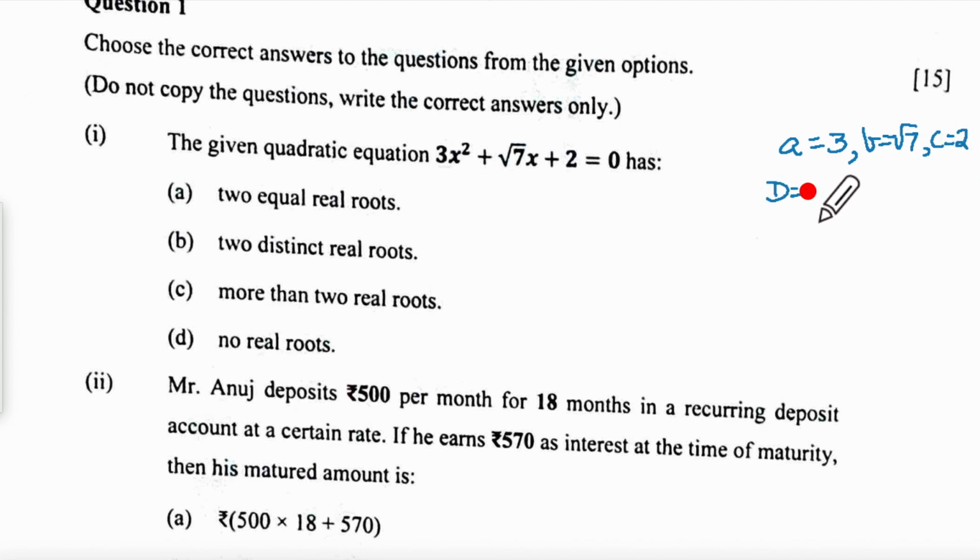So discriminant will be B square minus 4AC. That will be 7 minus 4 into 3 into 2. So that is 7 minus 24, which is going to be negative. So they will be imaginary roots, which means it will be your option D.